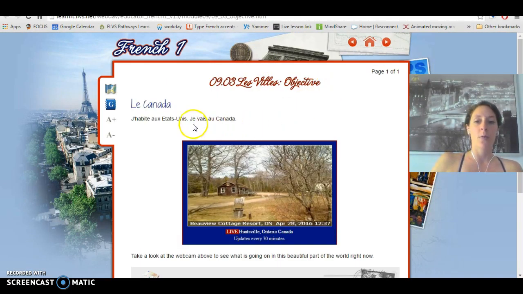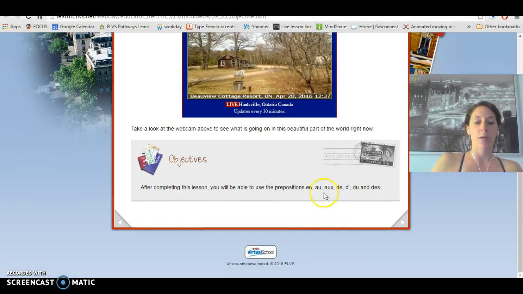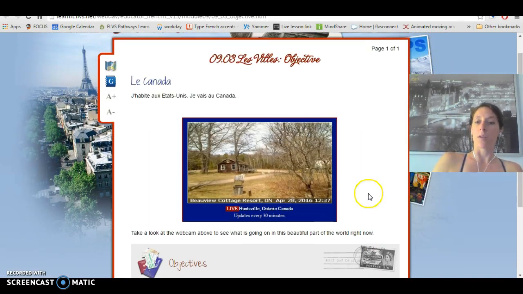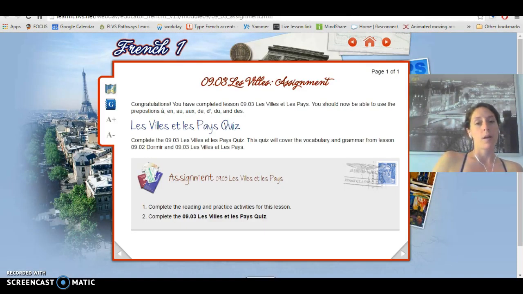Then as you go on through 9.03, we're going to learn about how to use en, au, de, d', du, and des. Some of these kind of look familiar, right? This one, en, you have not seen that before. The reason why we're going to use these is we're going to use them to talk about going to or coming from different countries and cities. You have a quiz on this. It's not a difficult quiz, but it's a very important quiz that you have to pay close attention to.